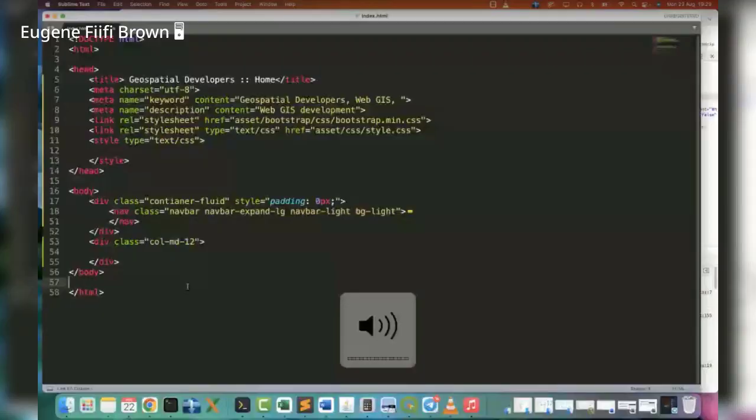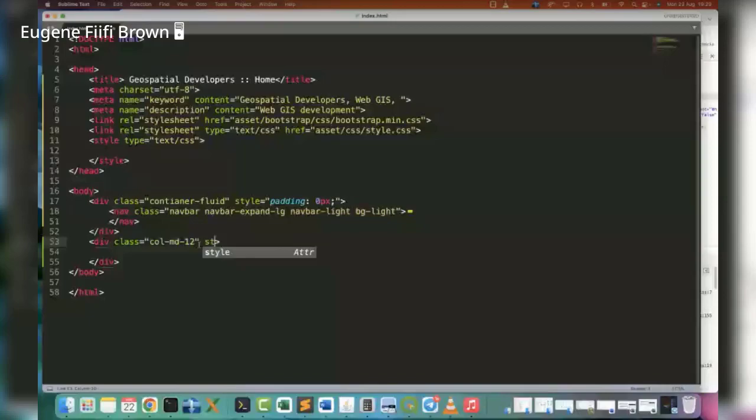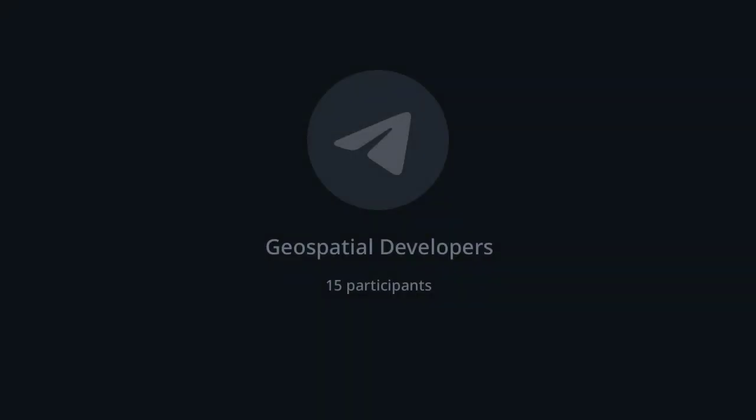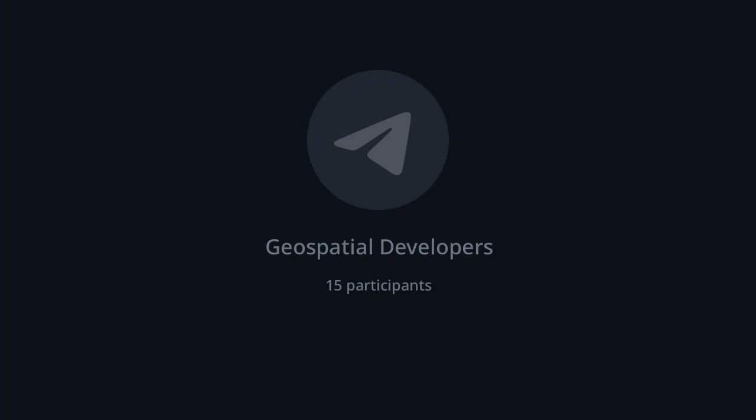I'm still going to maintain that there's no space inside, because every div normally has a default space of 15 pixels, which is inside a padding of 15 pixels. That is standard for Bootstrap divs. So I'm still going to maintain my padding of 0 pixels so that there's no space inside.